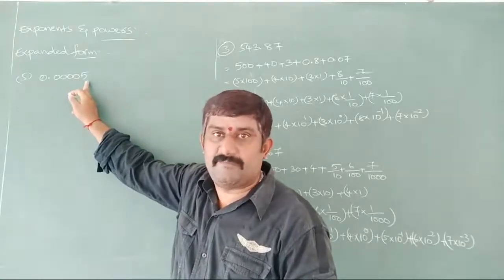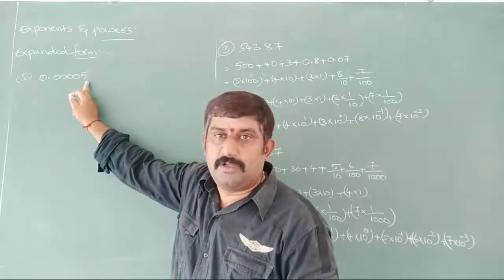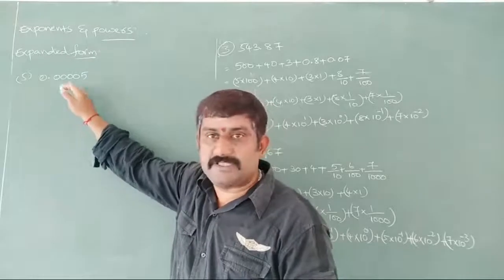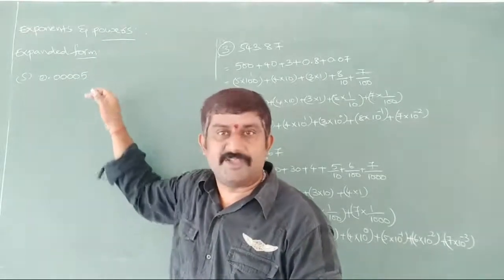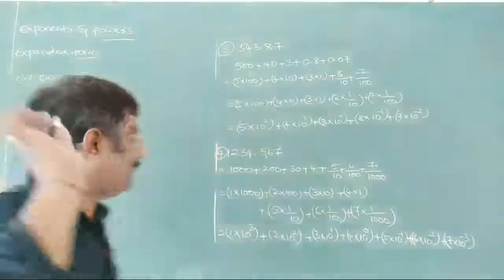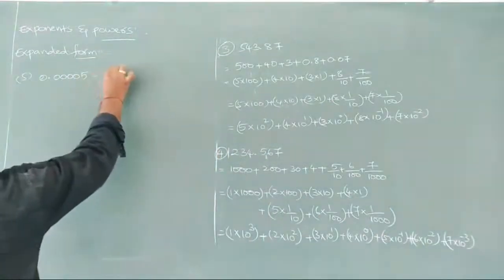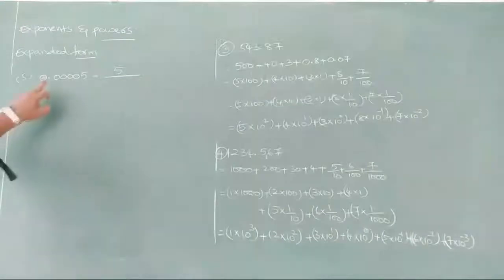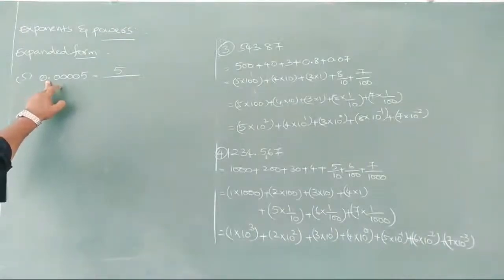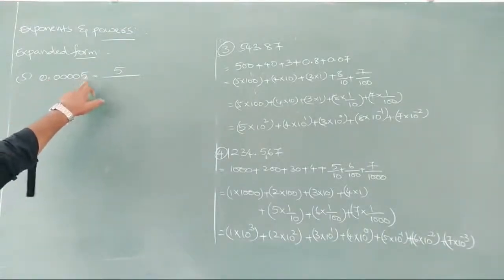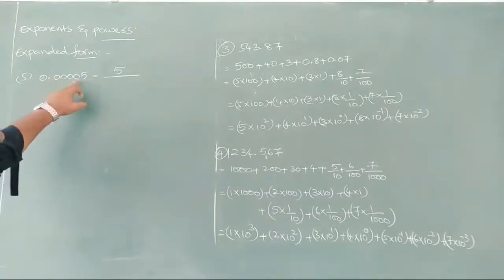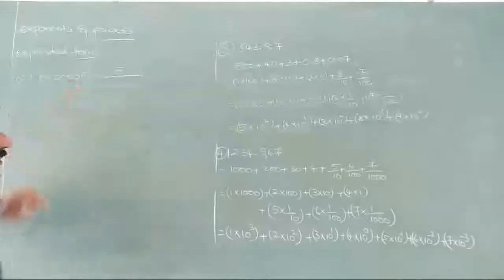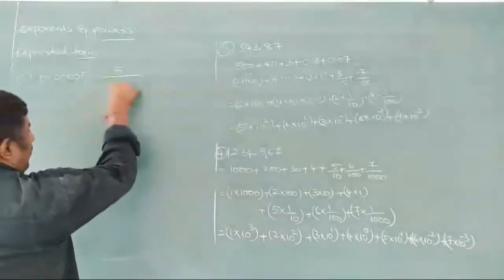Now lakhs part is 5. Now how we are going to write this? First of all, convert this decimal into a fraction, nothing but a rational number. How we are going to write this as 5 by. After the decimal, how many zeros are you finding here? 4 zeros plus 1 number. So totally how many digits we have here? 1, 2, 3, 4, 5 digits we have. So write down 1, after that 5 digits.